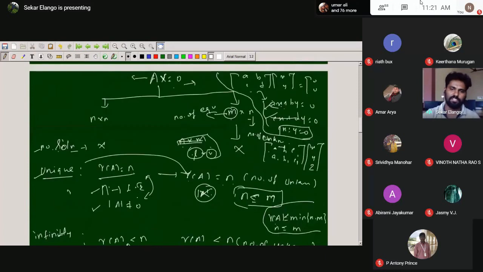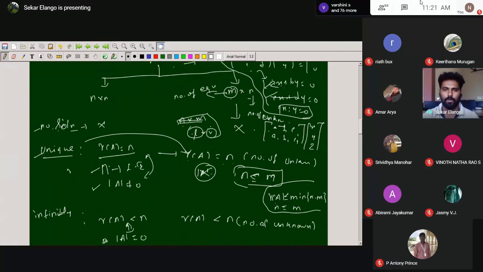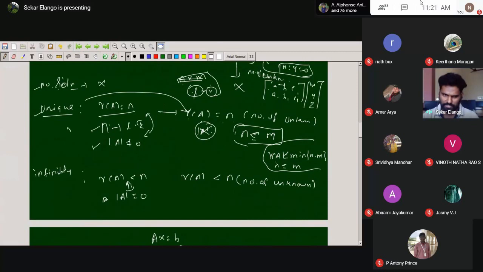Similarly, we discuss the rectangular matrix also. Here m is the number of equations and n is the number of unknowns. Based on this, the same property will be applied. So for rank of A, the unique solution property and the infinitely many solutions property will be the same.